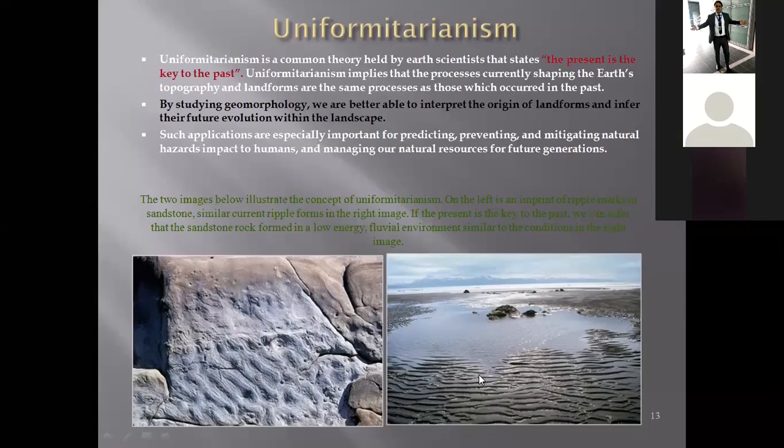After 50 million years, these ripple marks may be preserved. And if there is any scientific study happening at that time, those people will see that these are features that formed 50 million years ago as a result of water interaction. So this is how present processes are the key to the past processes.